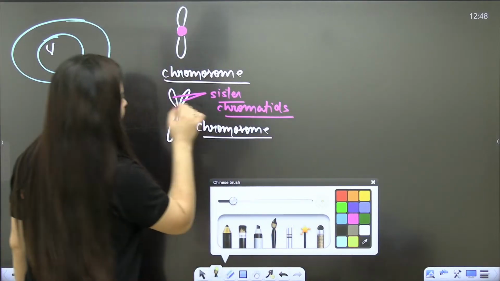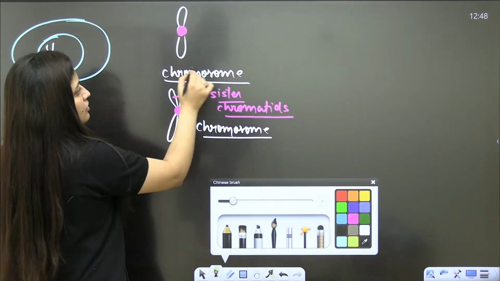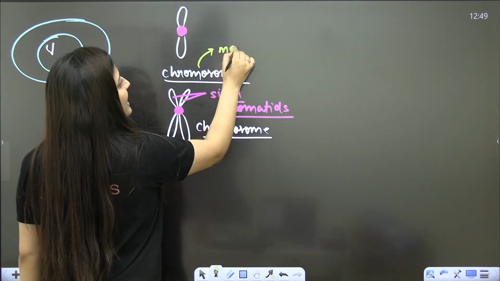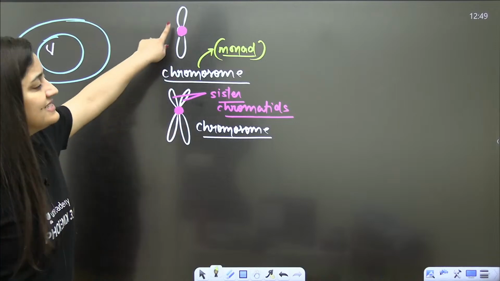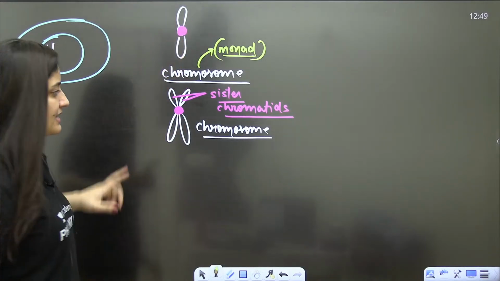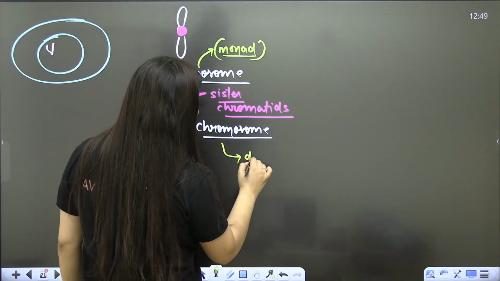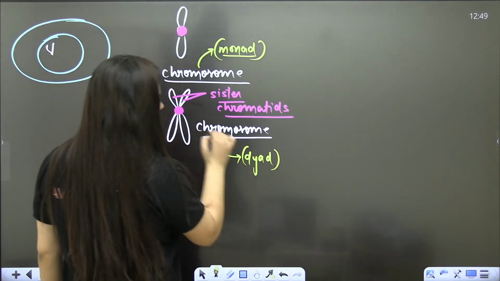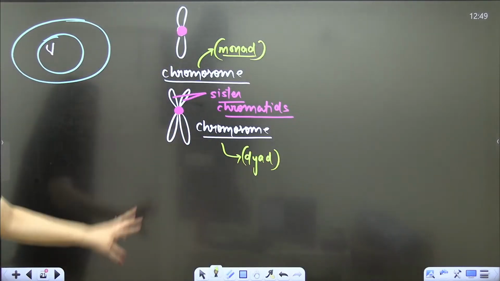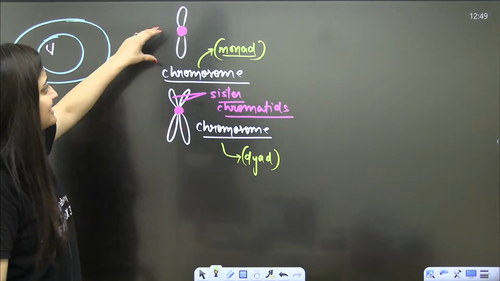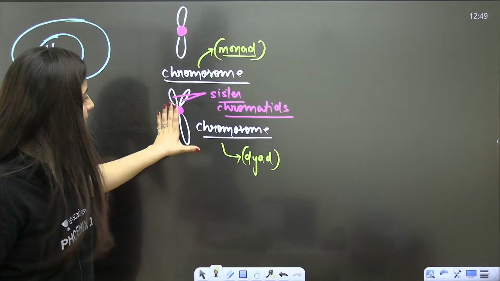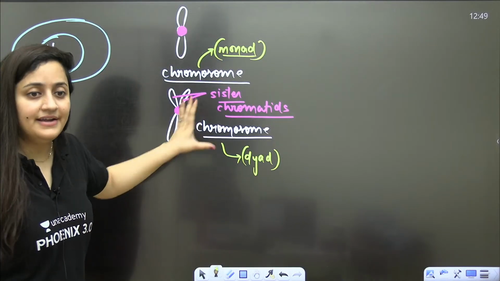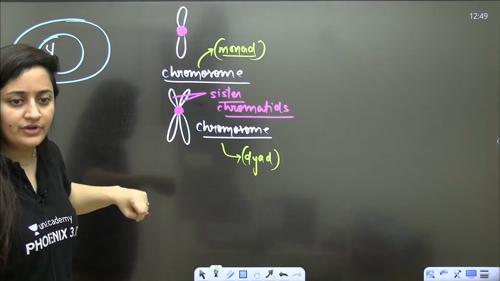Now the point here is, this is a chromosome, and this is also a chromosome. This chromosome is a monad. Why am I using the word monad? Because it has a single arm. Here this chromosome is a dyad, because it has two arms. How is it possible? Actually, in this chromosome the DNA is not duplicated, but here it is. This is the one point that you need to understand.